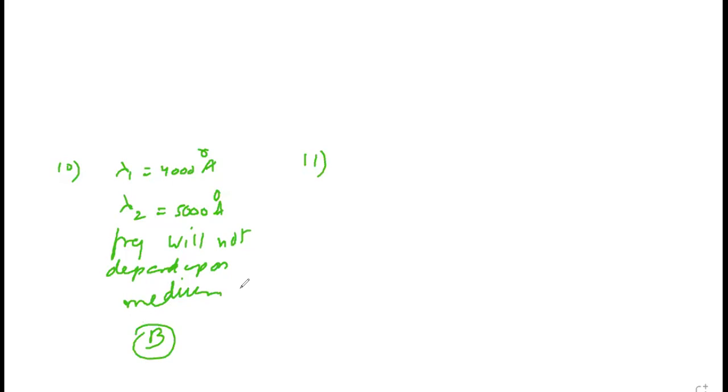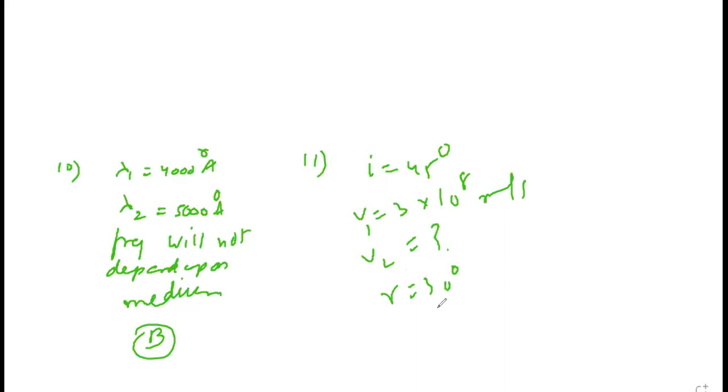Ray of light incident on the separation with velocity of 3 at an angle of 45 degree. I is 45 degree and velocity is 3 into 10 raised to 8 meter per second in air. Enters in another medium at an angle of 30 degree. Find velocity in that medium. So we know refractive index is sin I upon sin R also equals to V1 upon V2. Is it true?